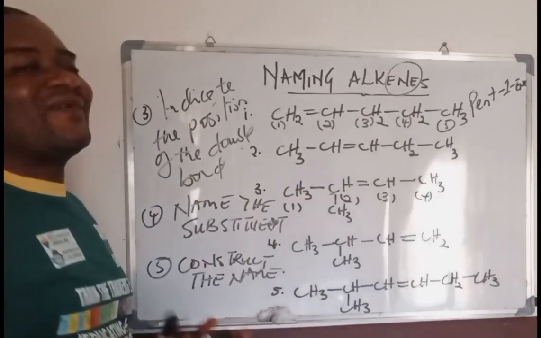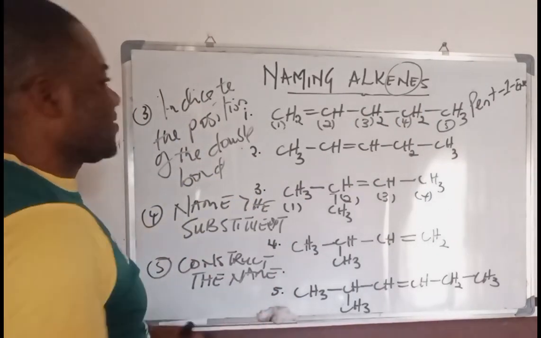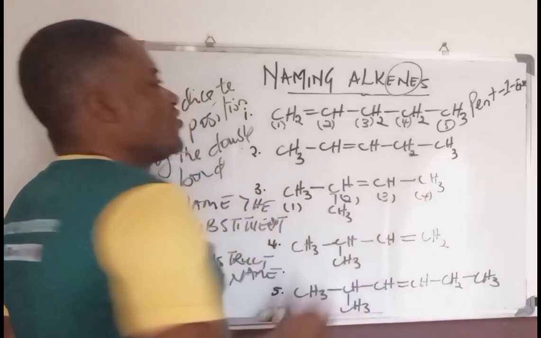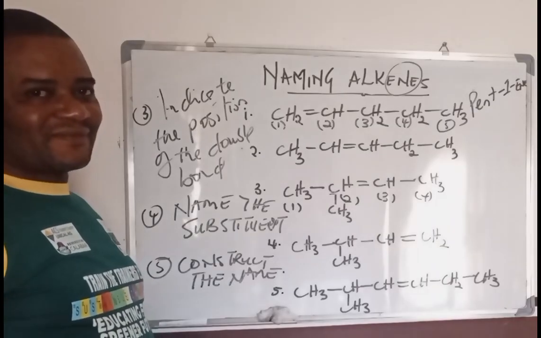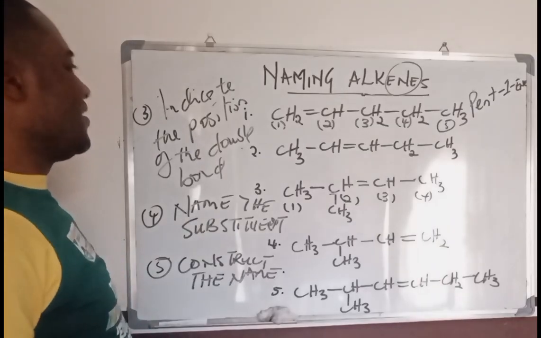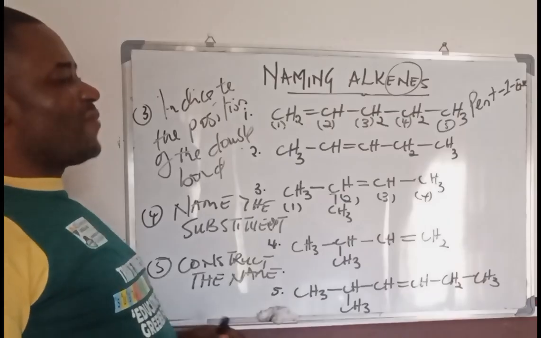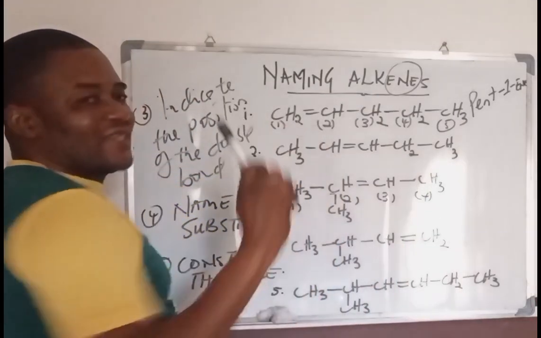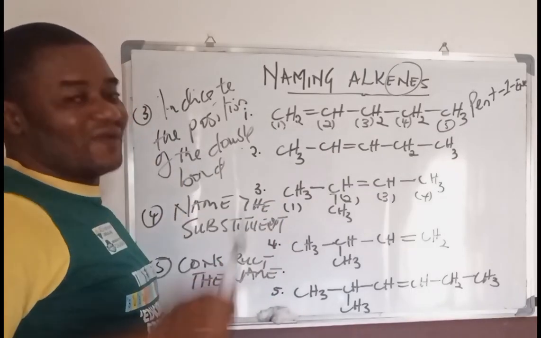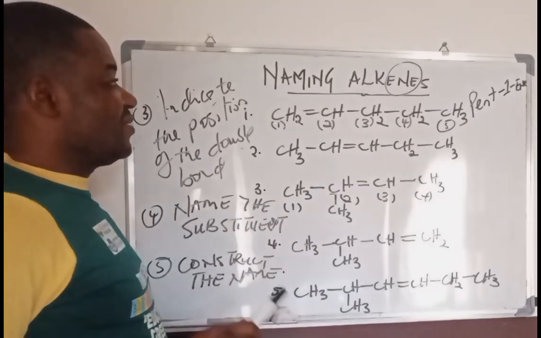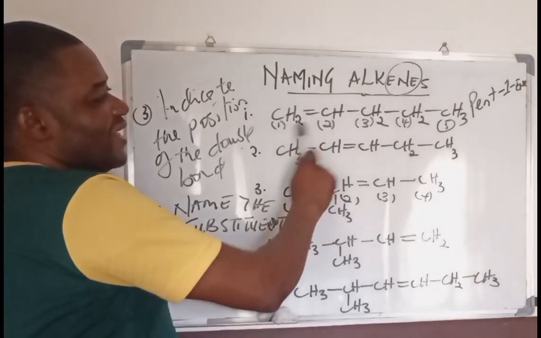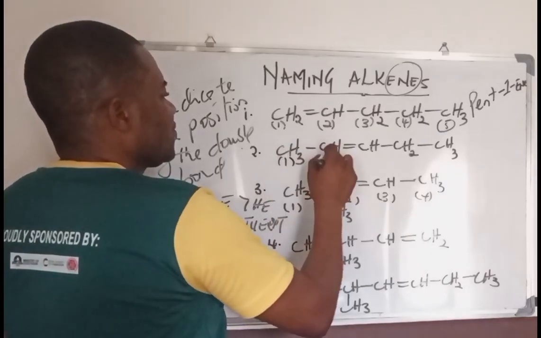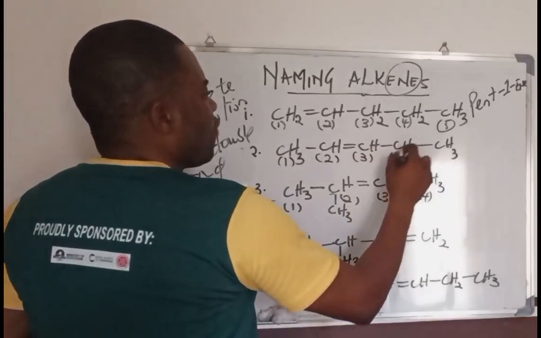The second one, how do we start naming it? First, we identify the parent chain. This is 1, 2, 3, 4, 5. So it is still pentene. Now the next thing is for us to number the carbon atoms. Where do you number it from? If you check the whole of this, 1, 2, 3, and 1, 2. So it's not equidistant. That second criterion did not work. We take the first criterion, which means we number based on which carbon atom is closer to this side than to this side. So we have 1, 2, 3, 4, and 5.